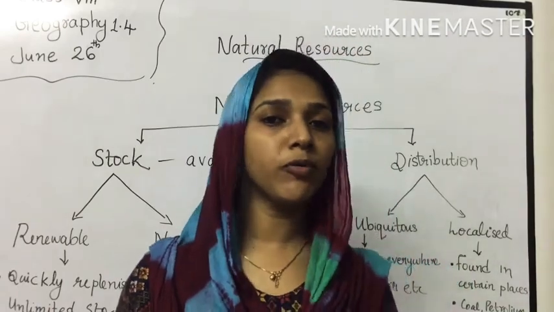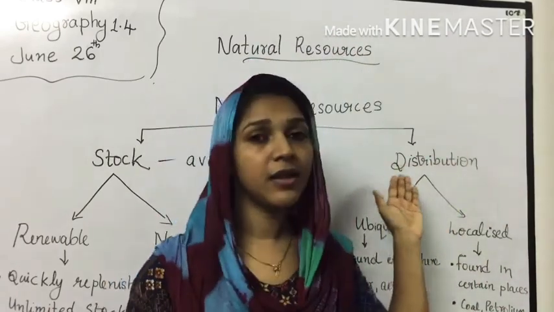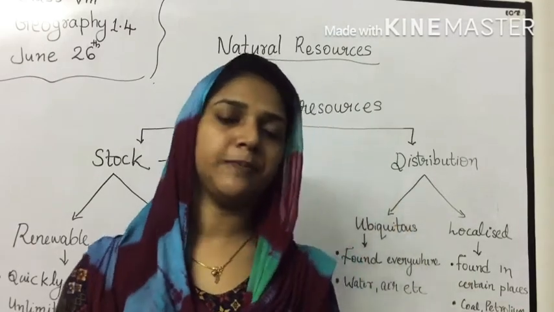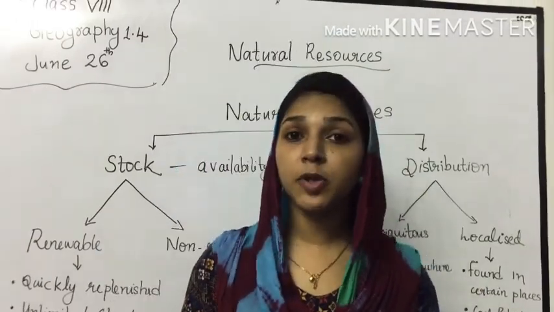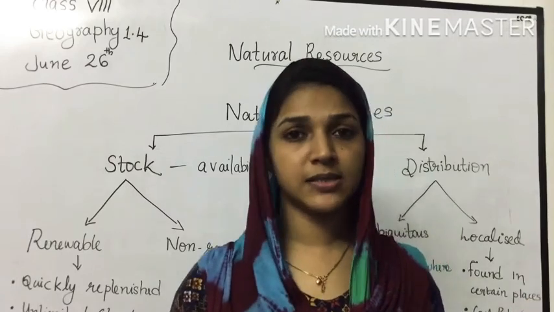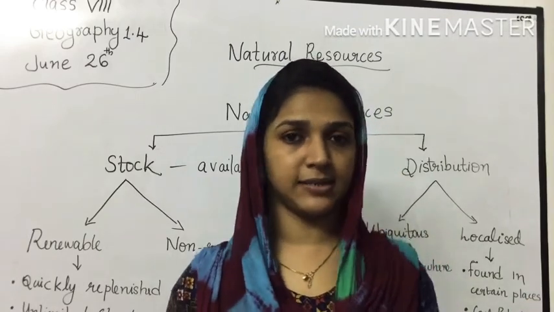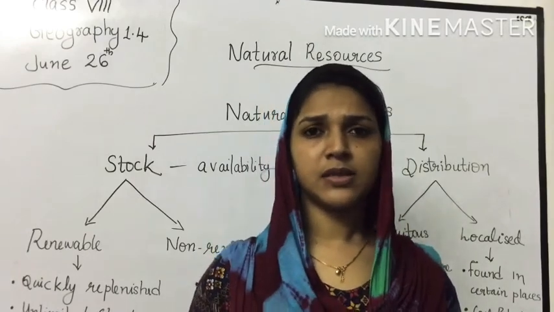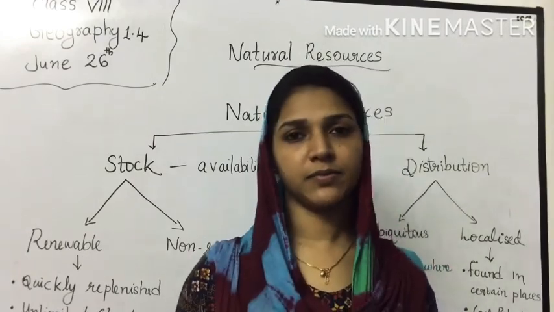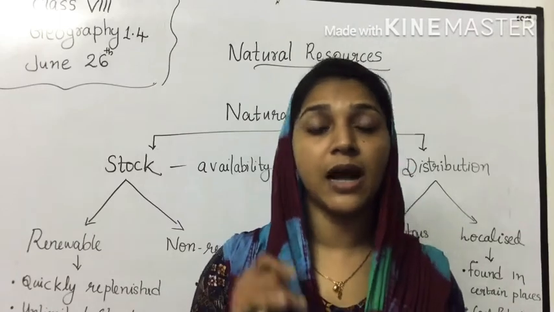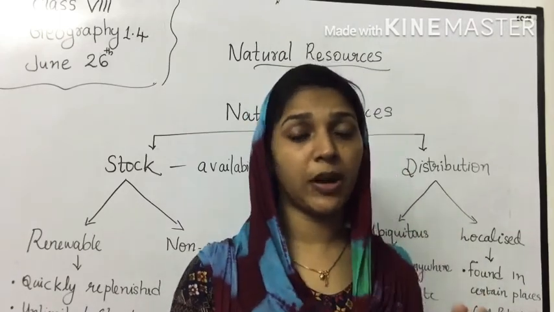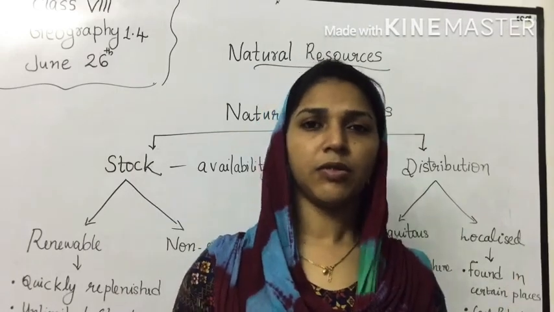Now we are moving to the next classification, the classification on the basis of distribution. The distribution of natural resources is based on 3 factors. First one is the terrain or the land. Second one is the climate. And the third one is the altitude. These 3 factors differ from place to place.